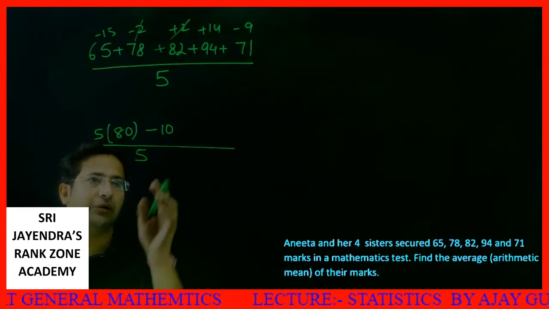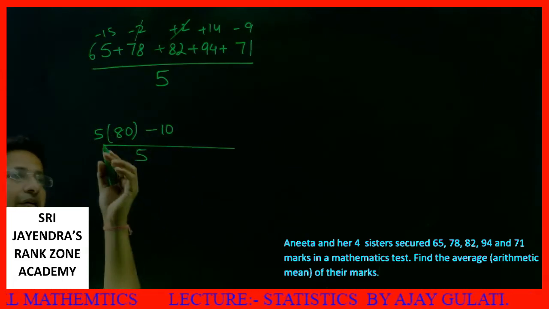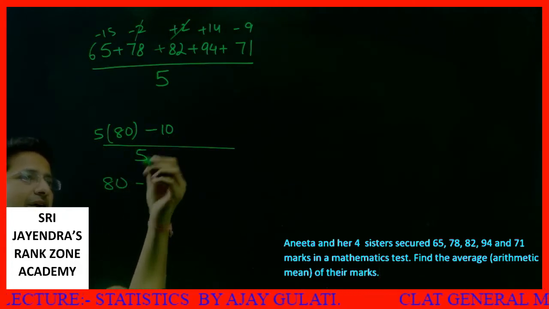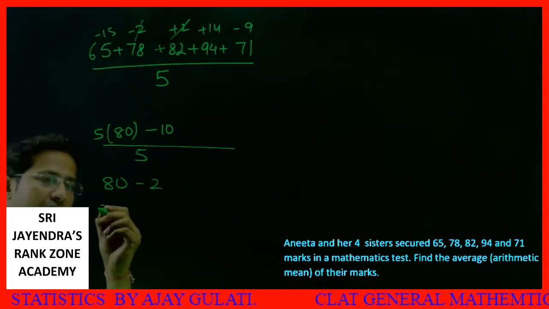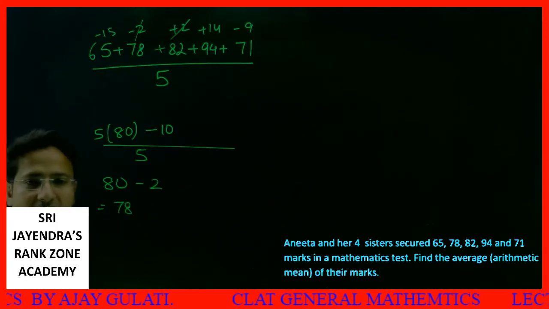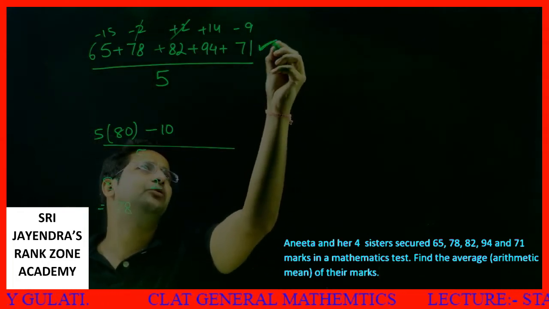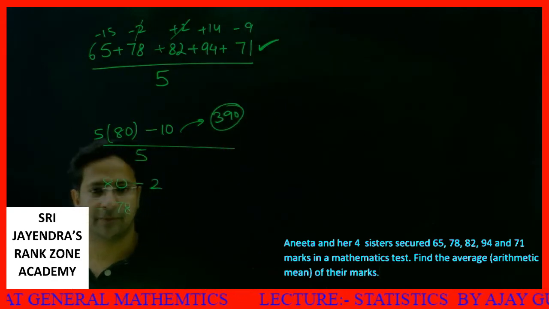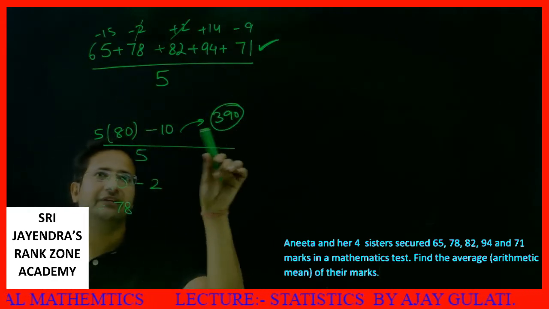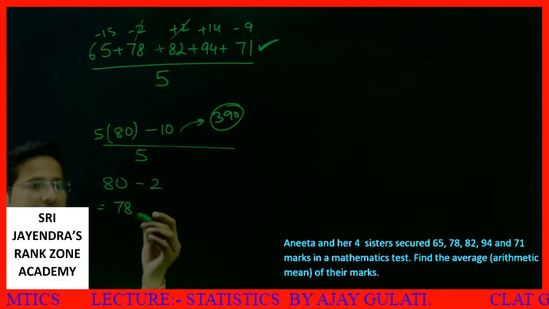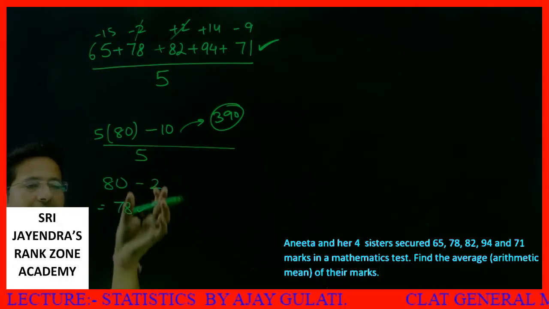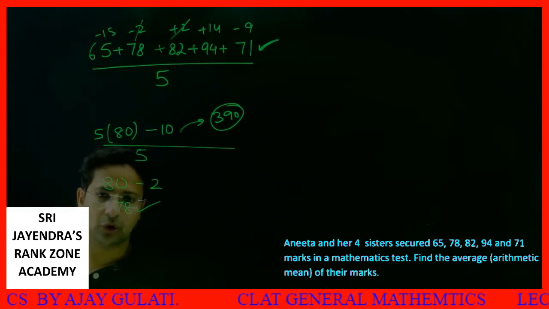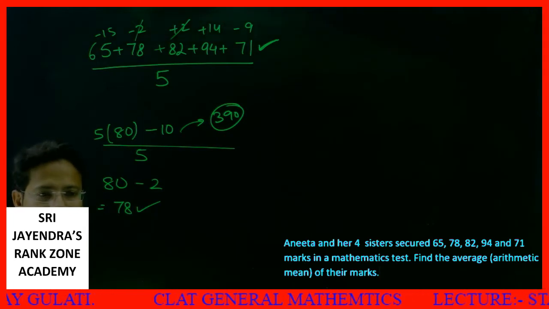Now this can be easily calculated. Why? This number is also divisible by 5. So I can say 5 times 80, and this 5 and 5 cancel. Minus 10 by 5 is minus 2. So 80 minus 2, you have got 78 as your average. The whole thing is you need to sum this up. This sum will automatically come out to be 390. Okay. The sum of these values is 390. What I've done is I have done this by an easy method. So my average comes out to be 78 without actually finding the sum. Okay, dear students, let's move to the next part. Next question.